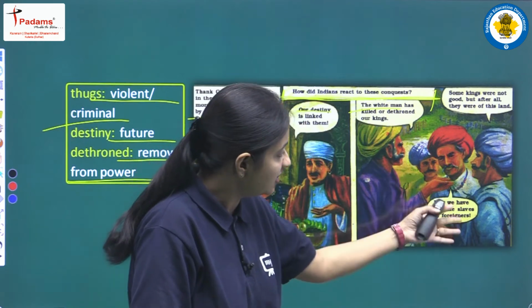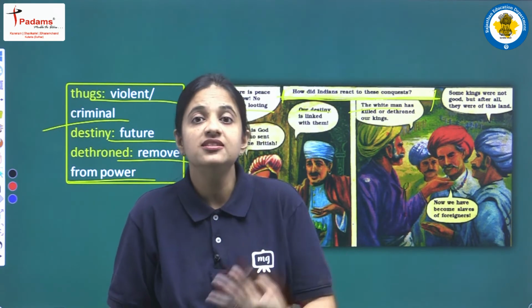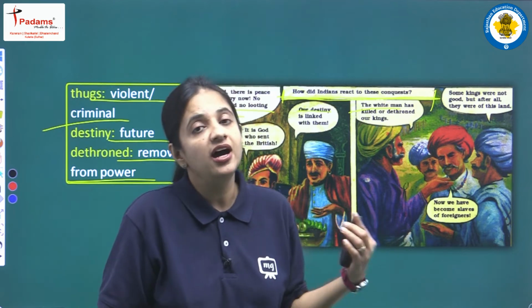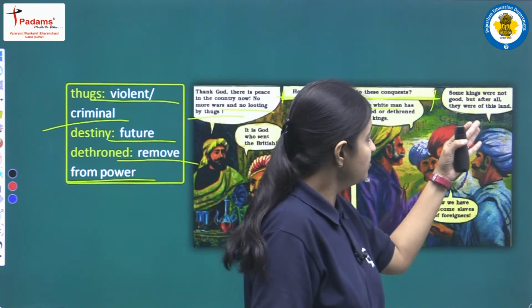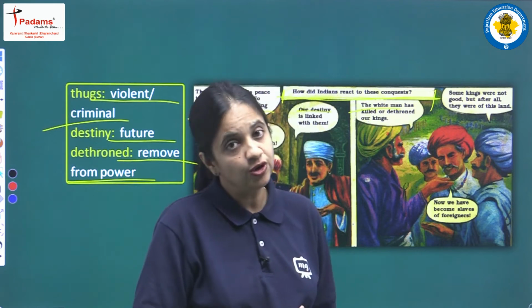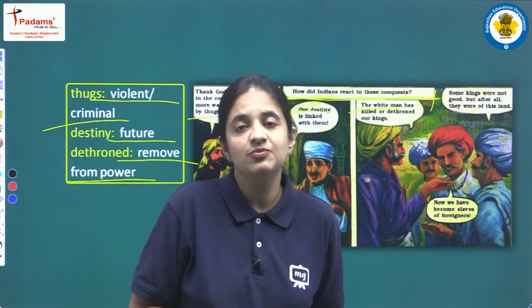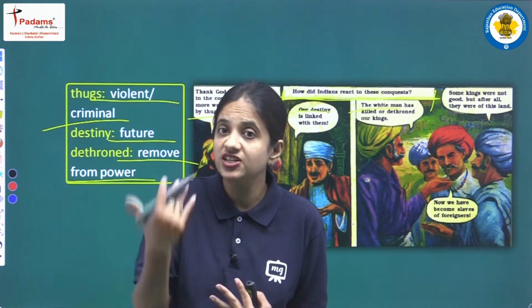So now these are the people who are worried about this thing, that because of the Britishers, their own kings are dethroned. Okay, and another person is saying that yes, it is true that some kings were not good, but after all they were of this land, they were Indians, but now we are having Britishers as rulers.